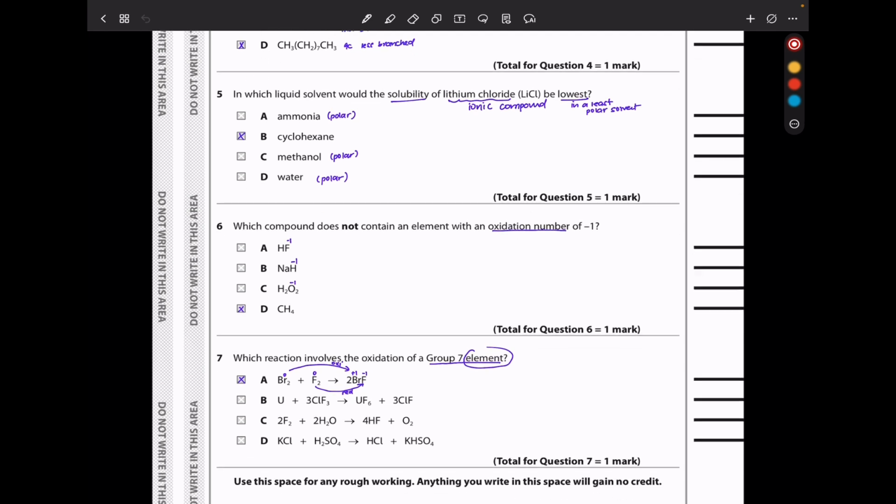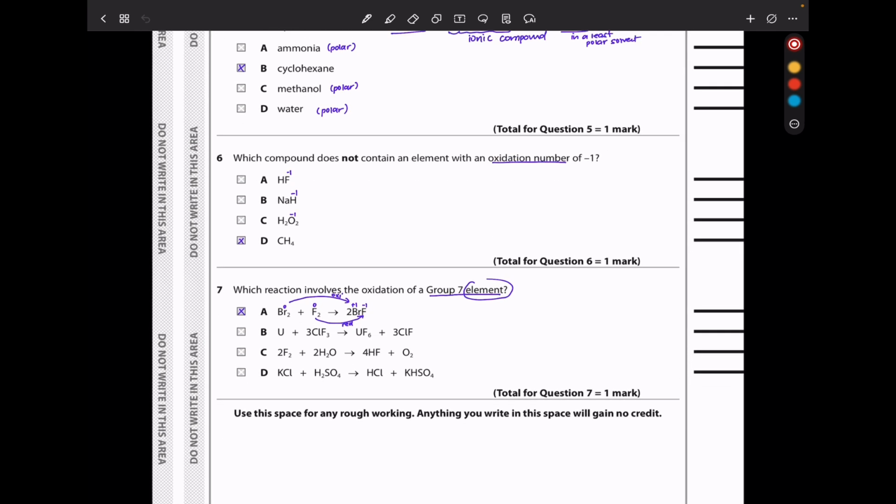In question 5, in which liquid solvent would the solubility of lithium chloride be lowest? Because lithium chloride is an ionic compound, it should be soluble in something that is aqueous or something that is polar. So ammonia is polar, cyclohexane is not, methanol is polar, and water is polar. So the lowest solubility is going to be in something that is non-polar, and this is going to be cyclohexane.